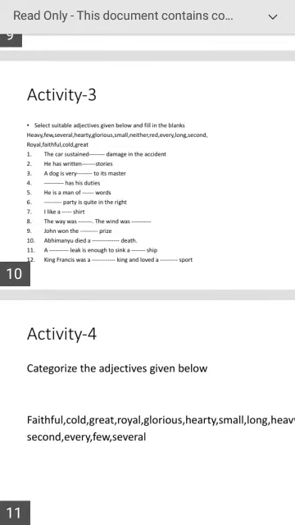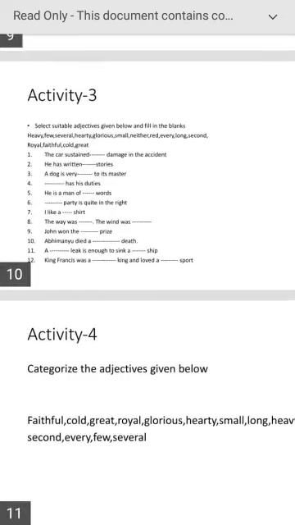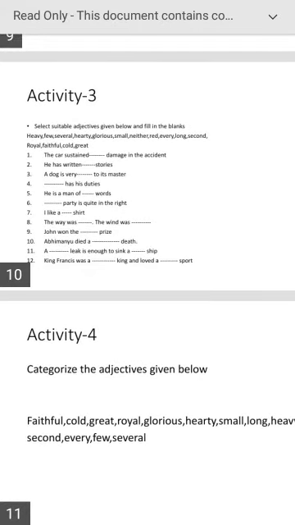Next one. King Francis was a great king and loved a royal sport. I read all the sentences with the adjectives.